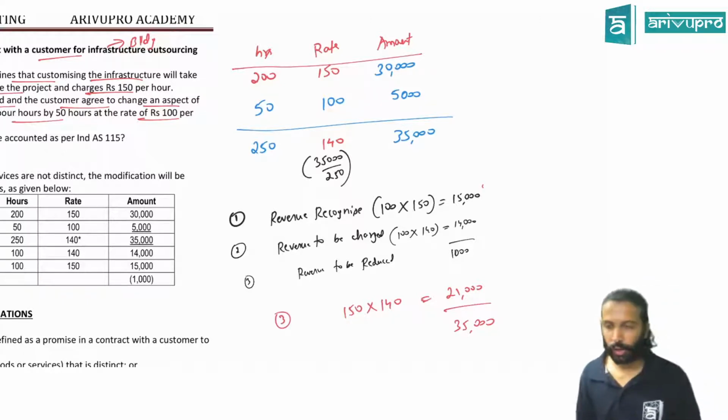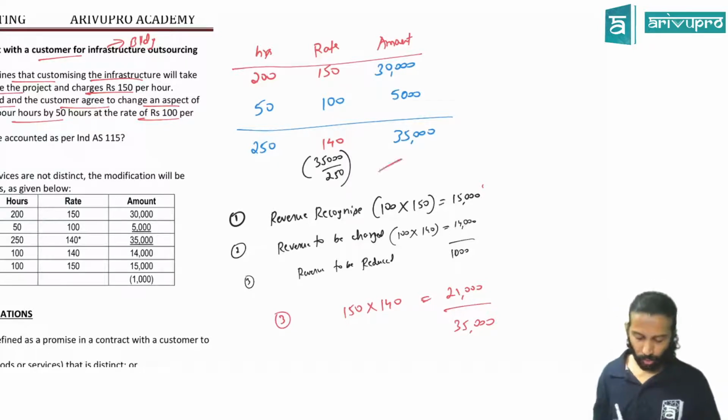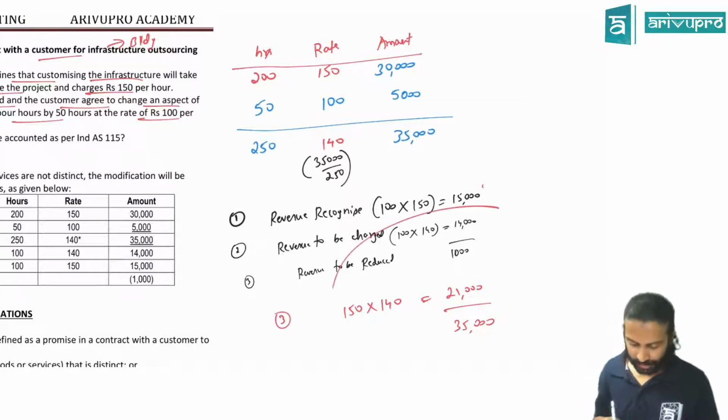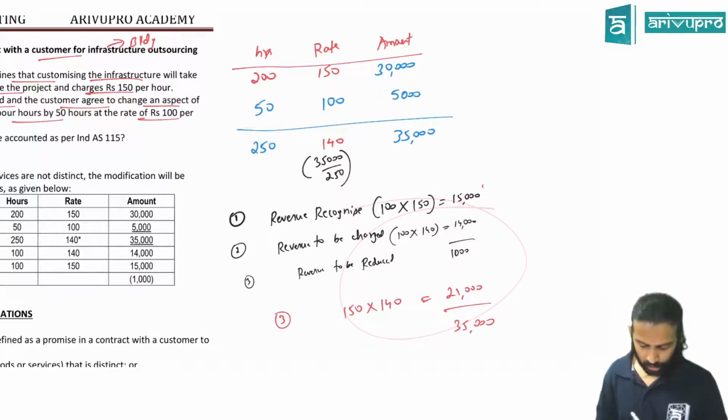I'll give you an example for that. Don't worry. When it can be a distinct good or service, I'll give you. Previous question number 4 will come, then I'll tell you for that. Did you understand this? Understand the working?